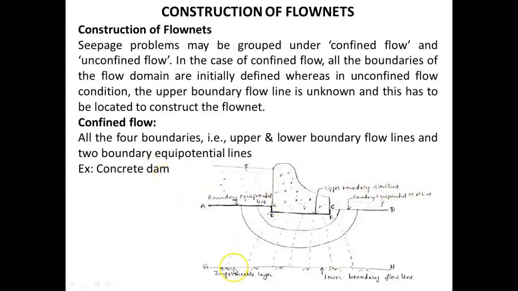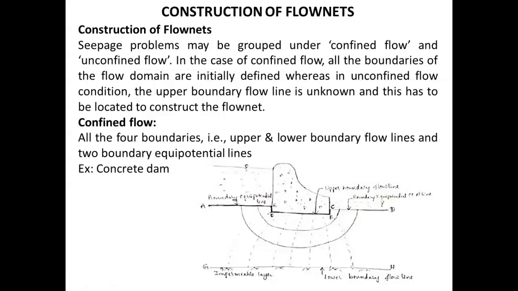So here in case of concrete dam, all the four boundaries are clear. Upper boundary flow line and bottom boundary flow line, left boundary line and right boundary line. So all the four boundaries, that is two flow lines and two equipotential lines, are known.